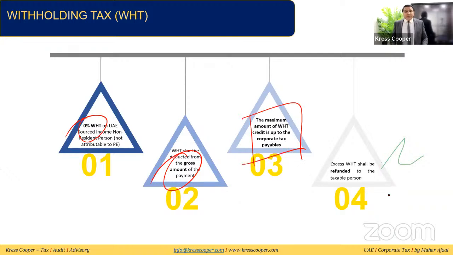So assuming, we'll discuss how we'll settle this. If assuming corporate tax payable before deduction of withholding tax is 100, withholding tax is 120, so maximum withholding tax will be allowed 100. And whatever the 20 extra, they said it will be refunded back to the taxable person. A taxable person has a right to ask for this refund from the Federal Tax Authority.